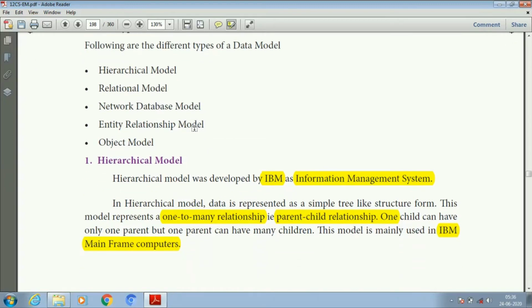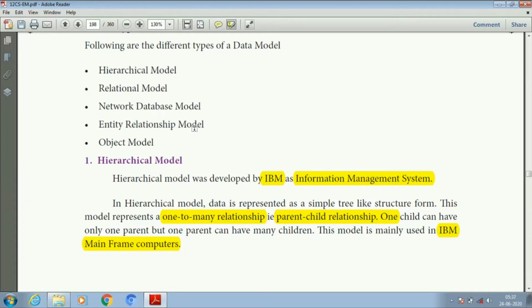The first one is the hierarchical model. This is one of the important 5-mark questions and it is also a book-back question. The hierarchical model was developed by IBM as the Information Management System. In this model, data is represented as a simple tree-like structure, and it also represents the one-to-many relationship. Here one-to-many relationship means parent to child relationship.